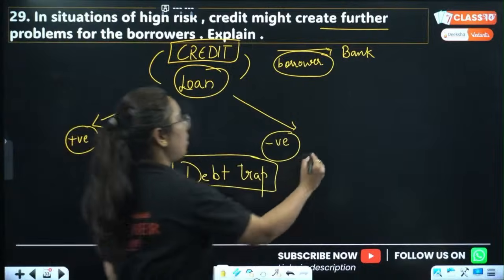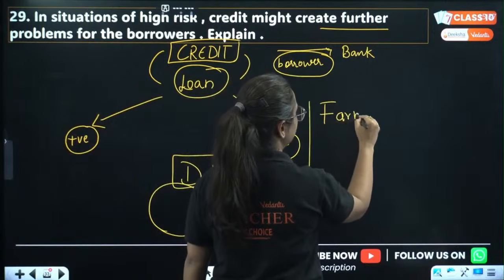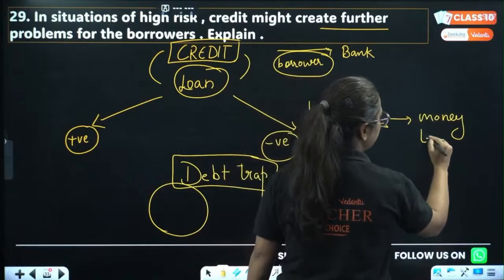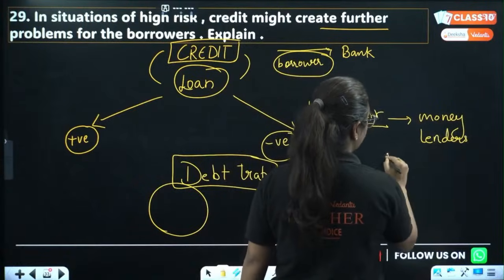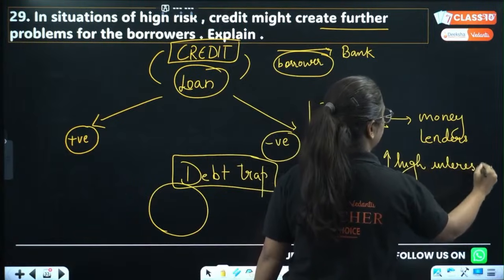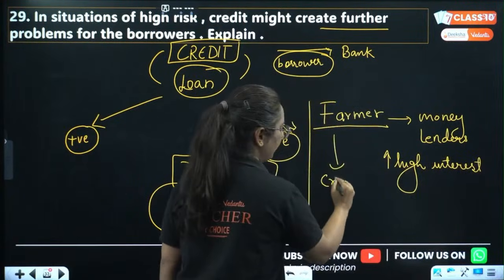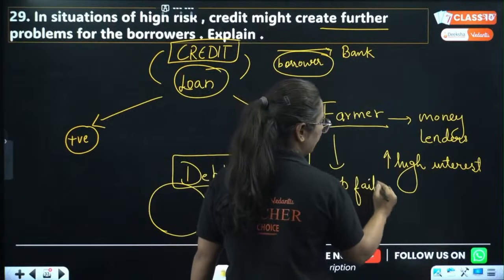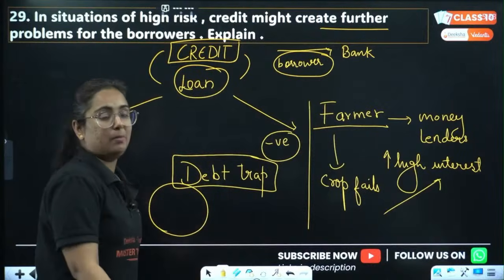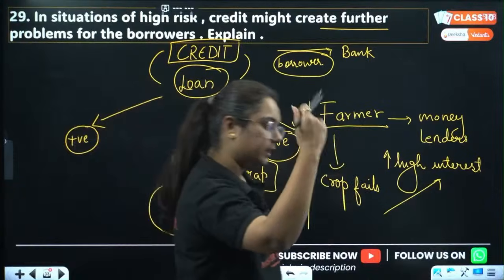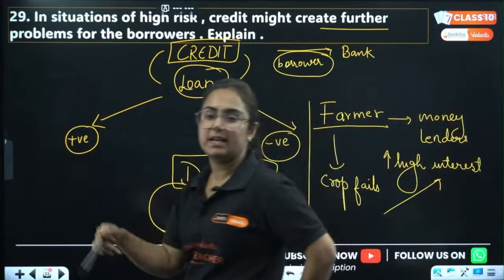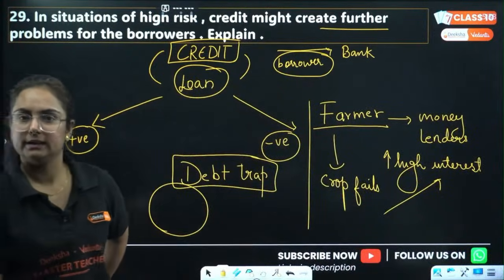However, in the old times, the farmer usually got into debt trap because they took loans particularly from the money lenders, at a very high interest rate. At a very high what? Interest rate. When their crop fails, they are unable to pay back the money lender, but the money lender is a cruel uncle, right? They want the loan back. So they go to another money lender, borrow from him, pay the first one, and this is how they get into a circle of debt that is known as debt trap. Get it? Done? Has everyone got it?